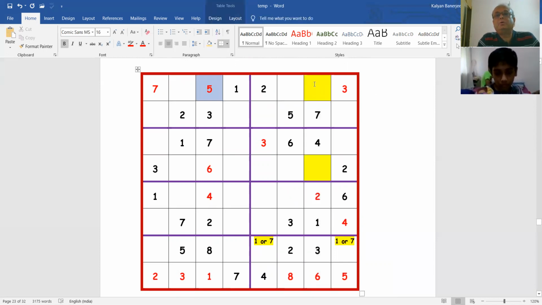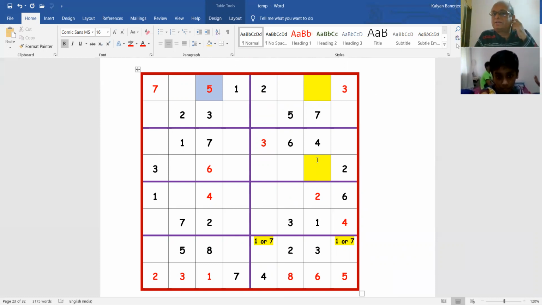This I have marked in yellow. Okay. What do you think can go in those yellow spaces? So 5. Yeah, in that column. No, you tell me how you are thinking.